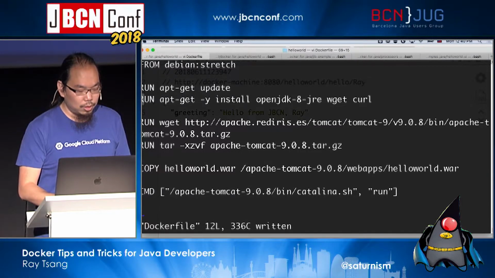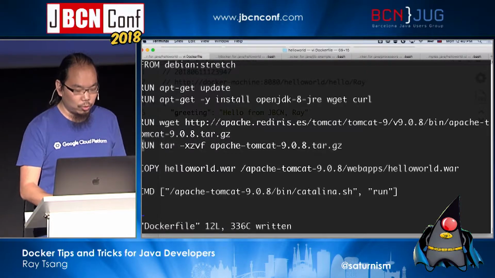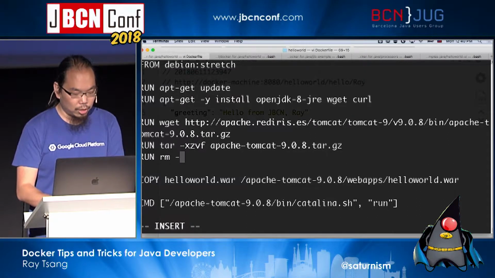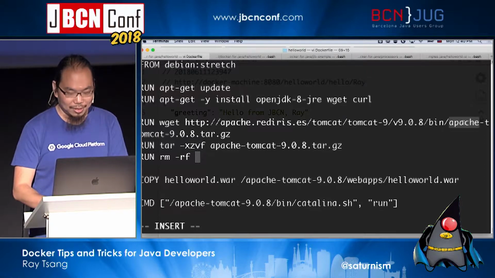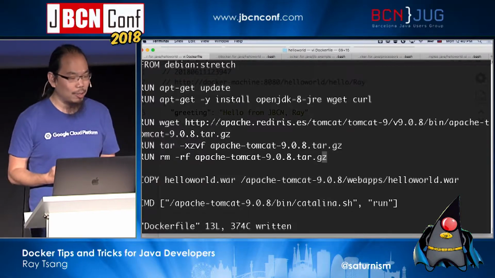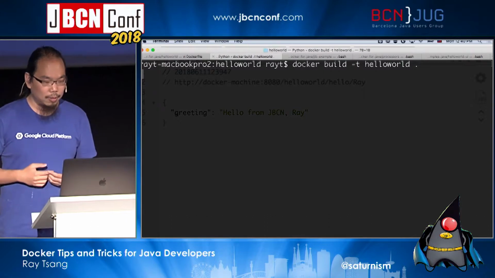So in this case, maybe after I do a wget here, I untar it, and maybe I can go ahead and do rm -rf that? No, not that. You delete that one, right? And maybe you say, okay, so I can probably save some space, right? So if we do this build again, we'll see what happens.